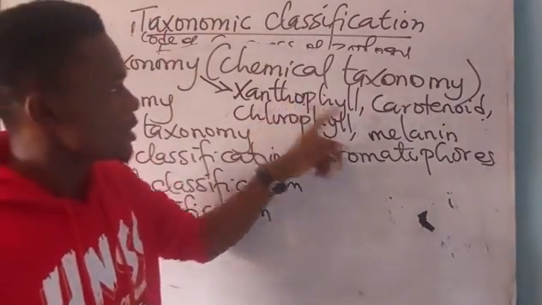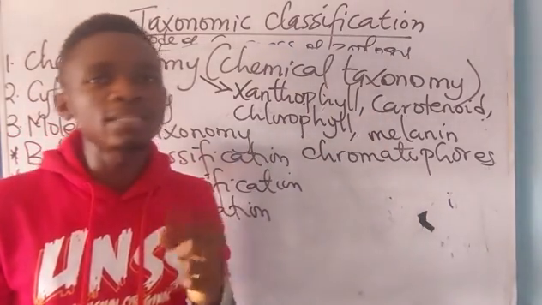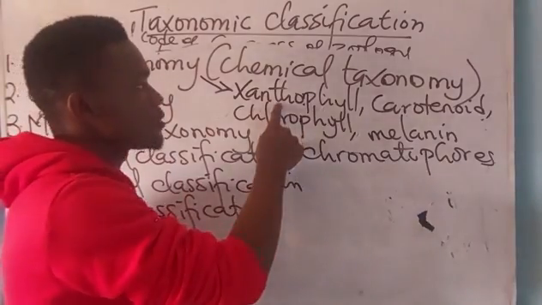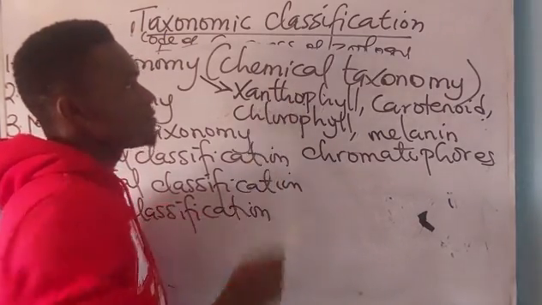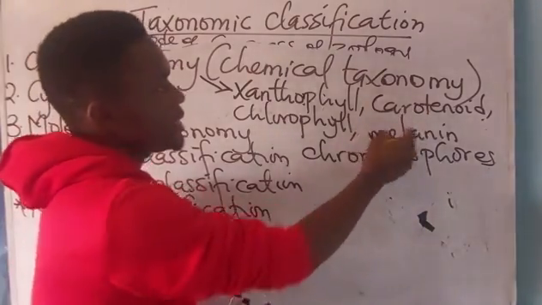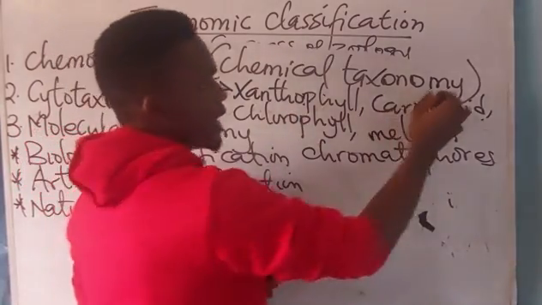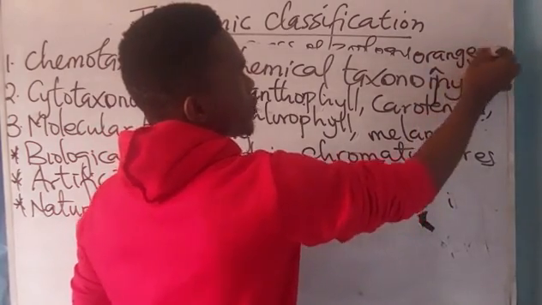You know, xanthophyll is a pigment. Xanthophyll, carotenoid, and chlorophyll are photosynthetic pigments present in plants. Xanthophyll, for example, is present in bacteria and fungus. They use it for what? Photosynthesis. Now, carotenoid is a form of xanthophyll that gives carrots its color, making it to appear what?